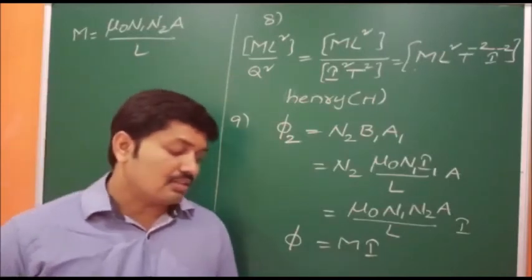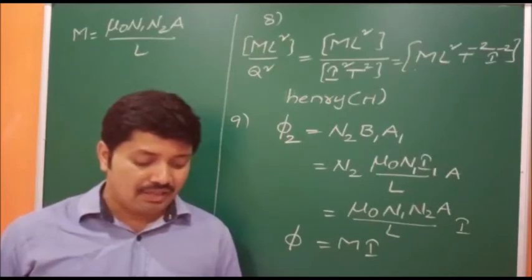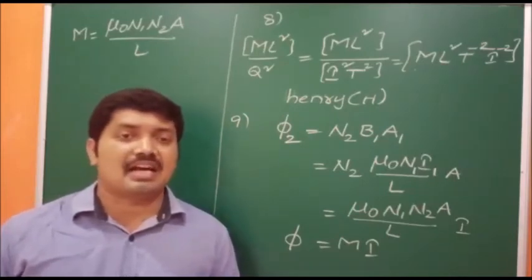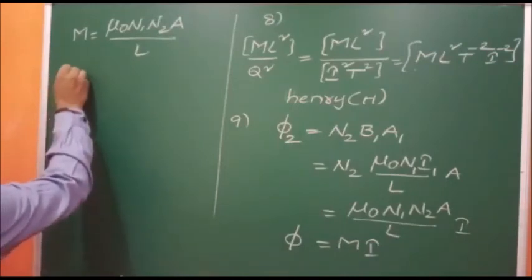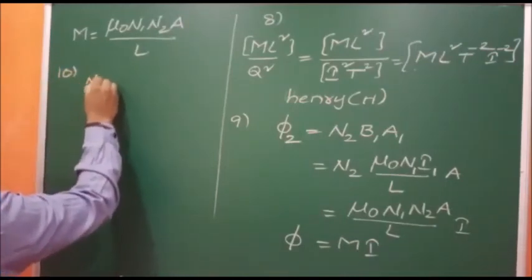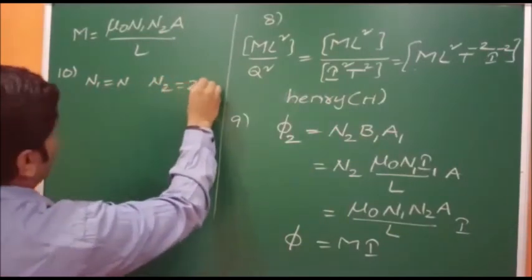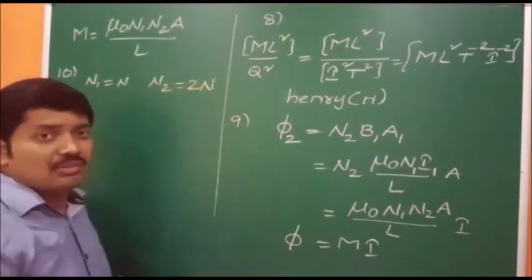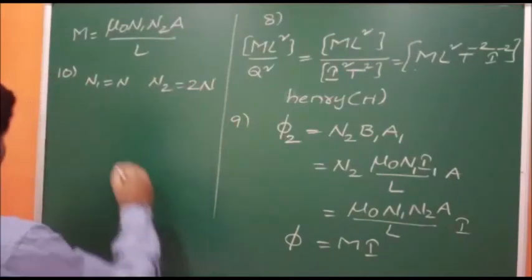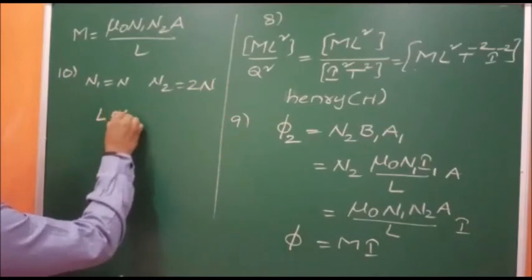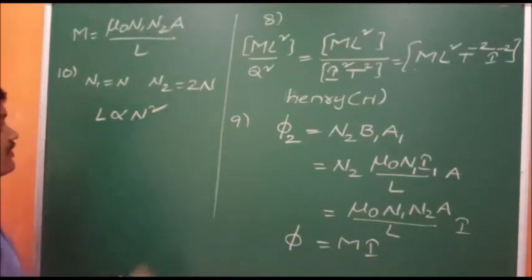Next, 10th question. In a solenoid, if the number of turns is doubled, the self-inductance becomes. Means here before we did one problem. Initial one is n, then final number of turns is 2n, doubled. Then here we know self-inductance is directly proportional to square of number of turns.